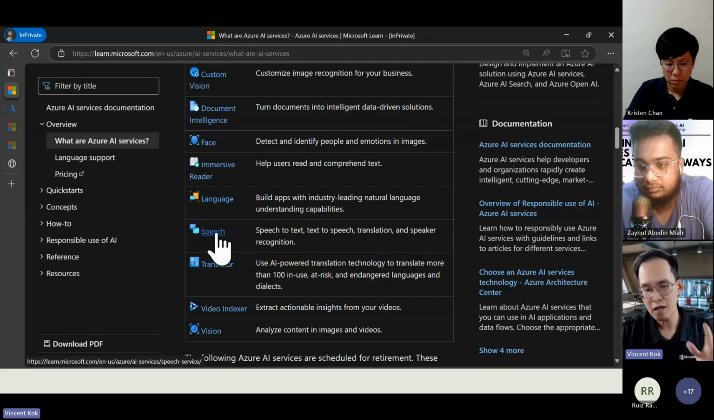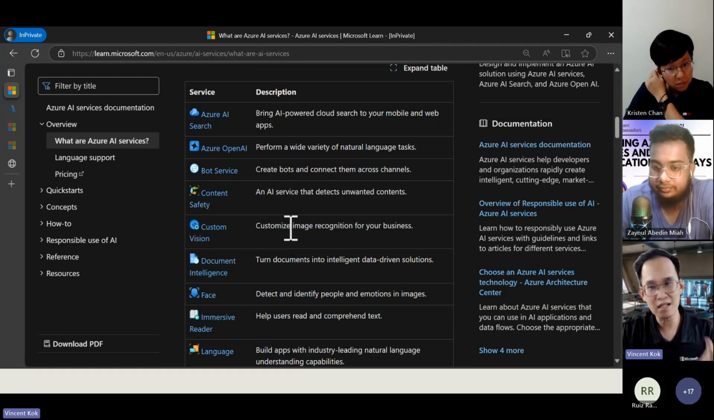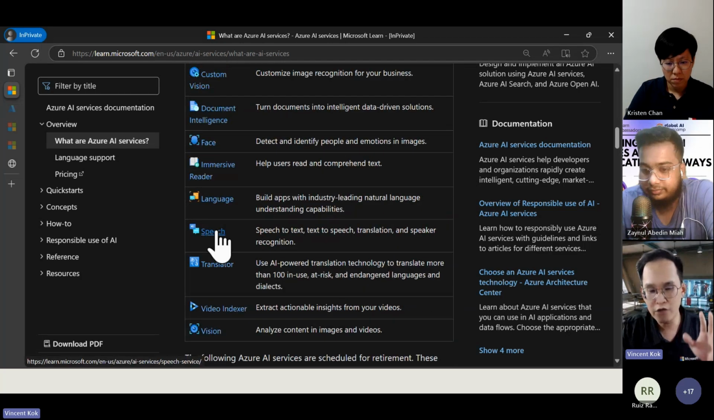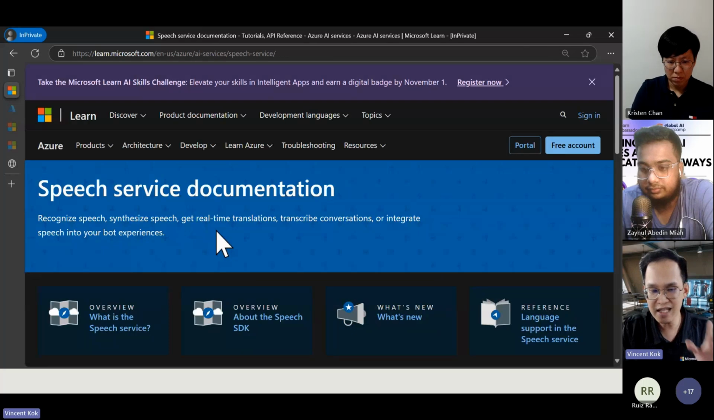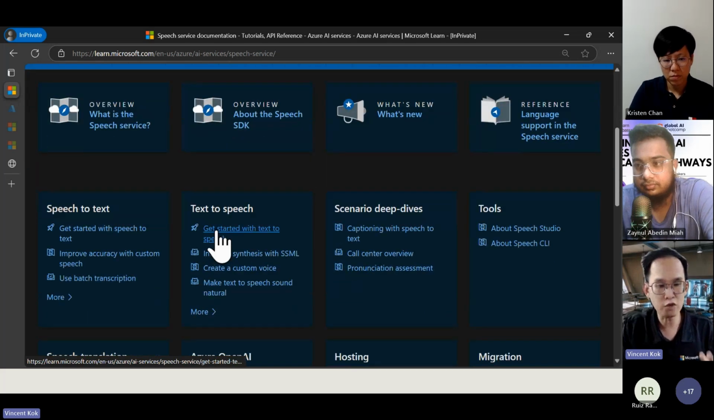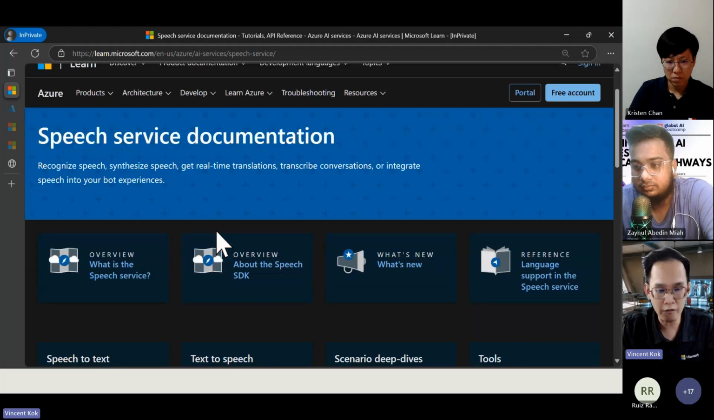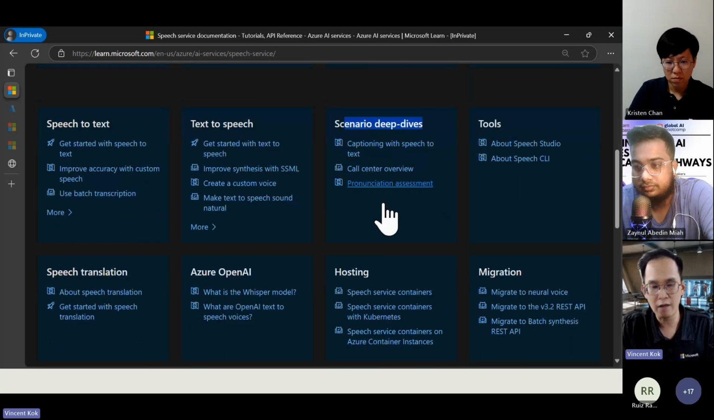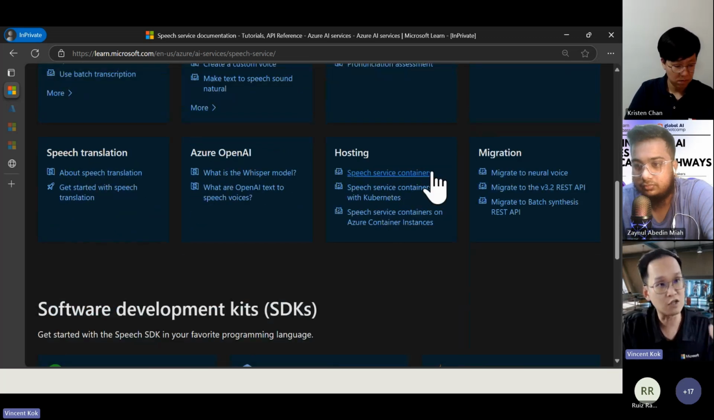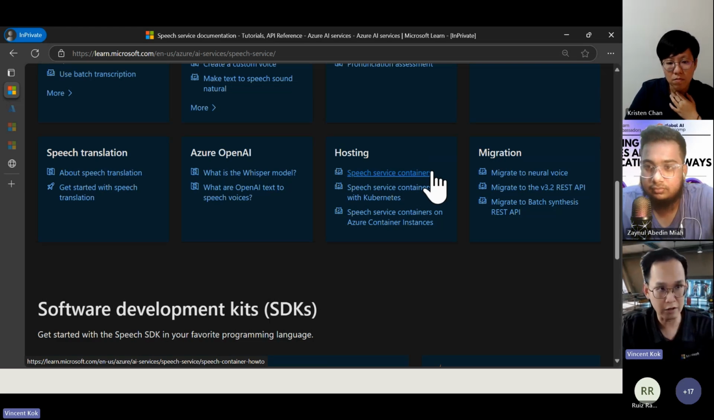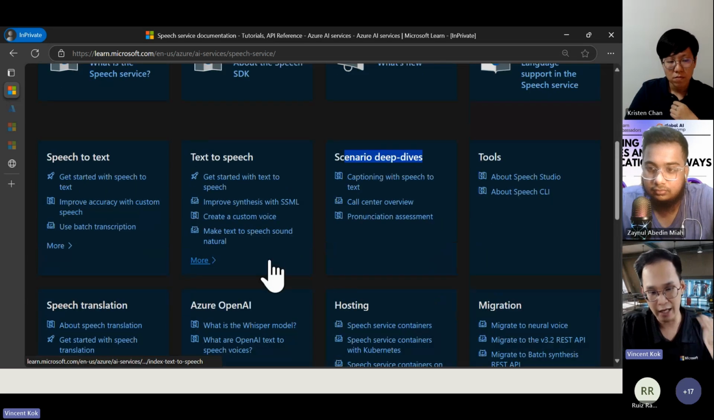The main purpose of sharing these services is that each of them will bring you to the official documentation from Microsoft regarding the service, the product itself. If you want to know more about the different offerings, like speech, what they can do, such as speech to text, text to speech, scenario deep dives and so on, this is where you will be able to get the information. Although there is a lot more learning material out there, this is always the latest and greatest from Microsoft.